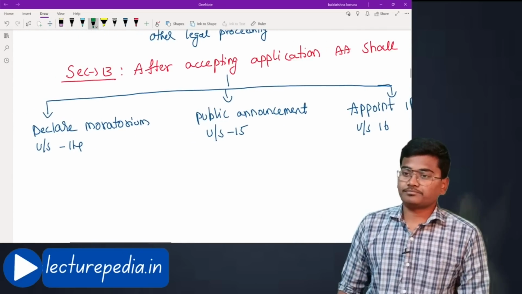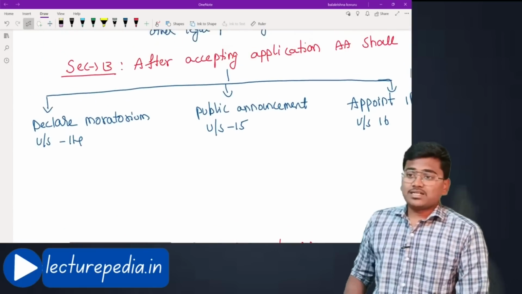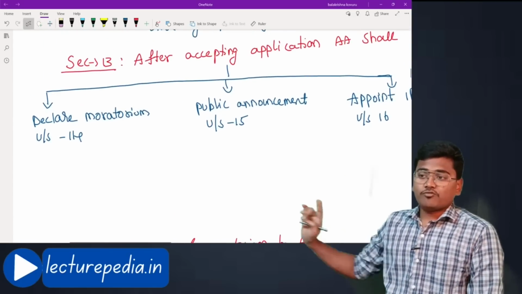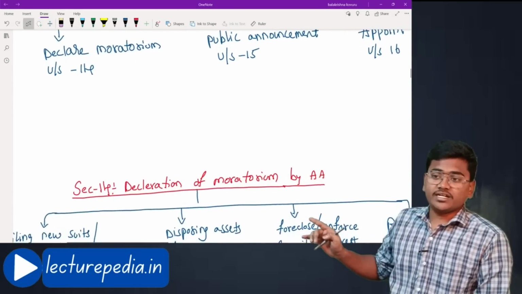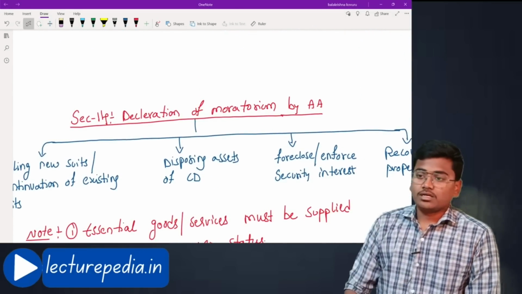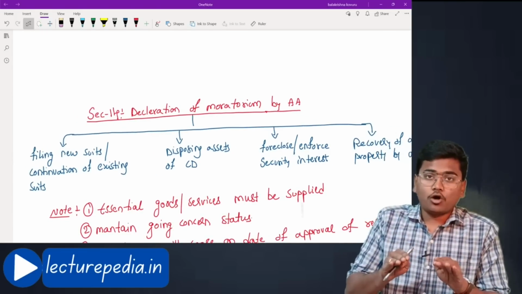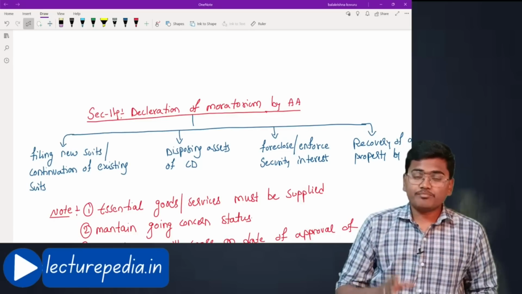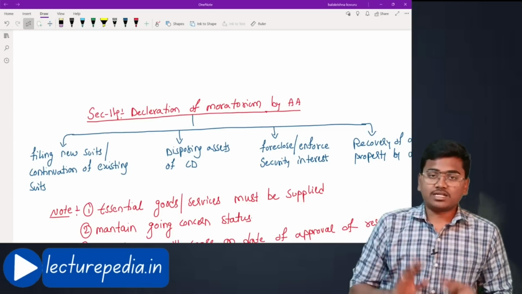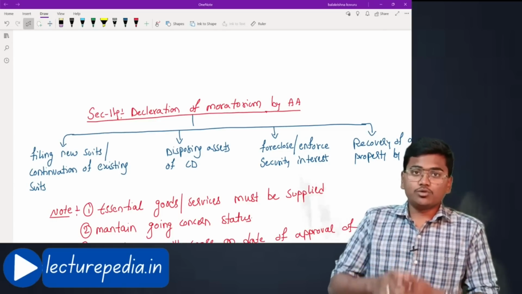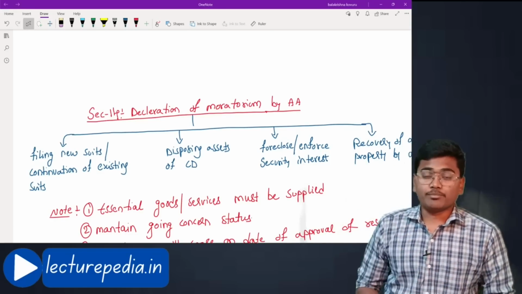Next, section 14. We have discussed that the adjudicating authority will perform these three actions: section 14, section 15, section 16. Now we will discuss each of these sections in detail. First of all, section 14, it will declare moratorium. Moratorium means a halt on some of the transactions. That means the adjudicating authority will ask to stop some of the transactions. Okay, you cannot continue them. It will put a moratorium on some of the activities in the company. Let us see what are they.